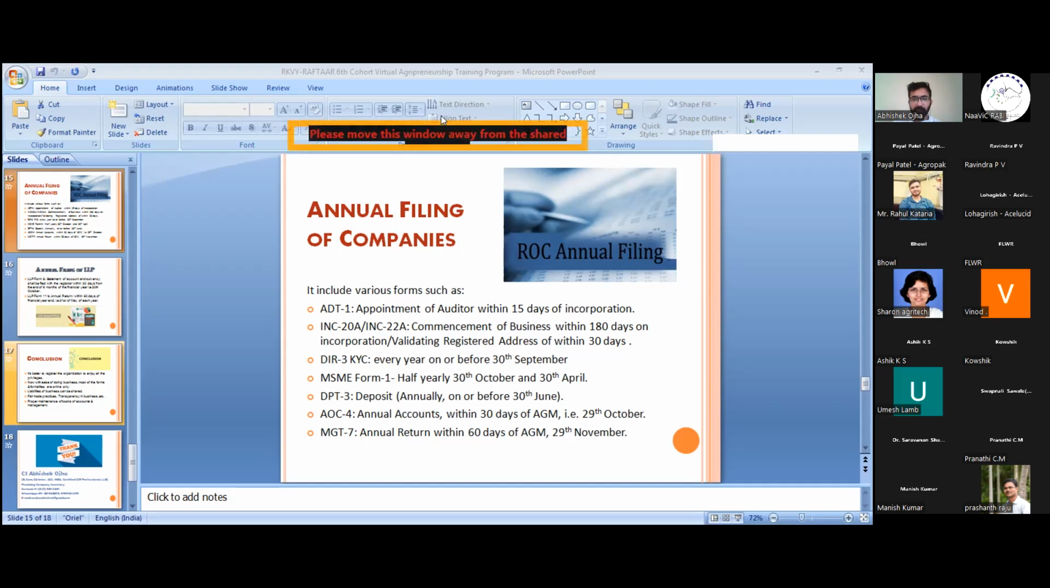Can we convert our LLP to private limited company? Yes, we can convert it at a later stage. There is no issue in that. We can convert our LLP into private limited company. It is given in the law also.